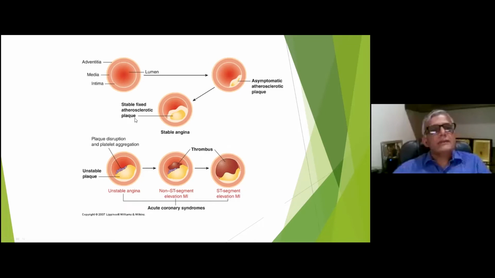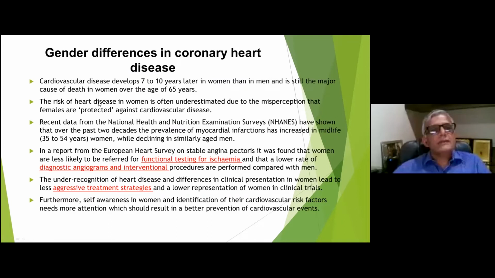Now coming to the gender differences in coronary artery disease. So what are the various gender differences? Cardiovascular disease develops 7 to 10 years later in women compared to the men. But this is one of the major causes of death in women of 65 years or more. And the risk of heart disease is often underestimated due to the misconception that females are protected against cardiovascular disease. This is one of the fallacies, especially in our country also, that we should always be suspicious of acute coronary syndrome or chronic CAD in females who have some non-specific symptoms.